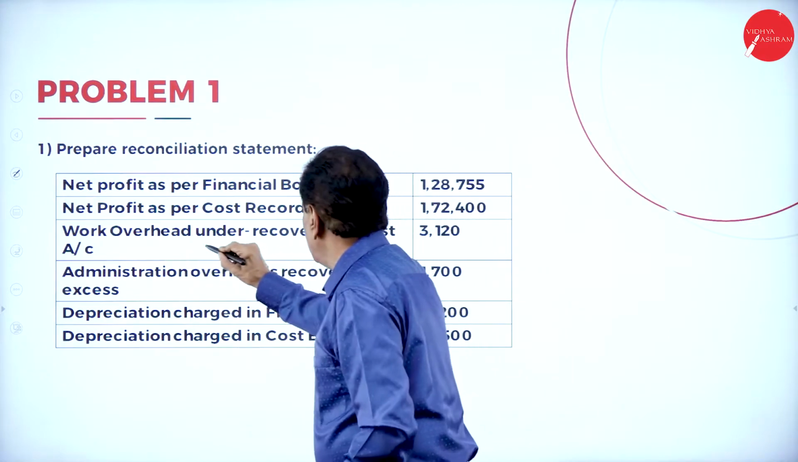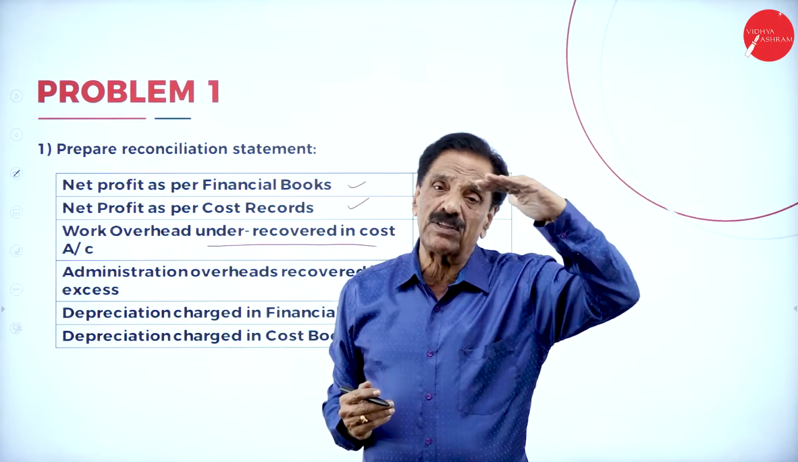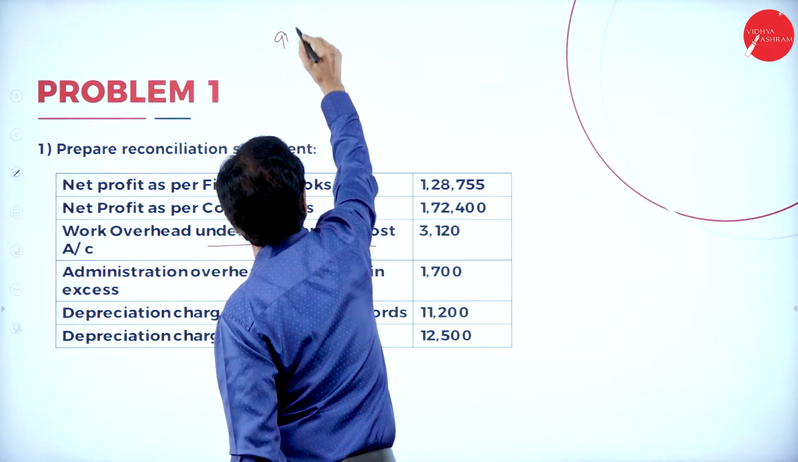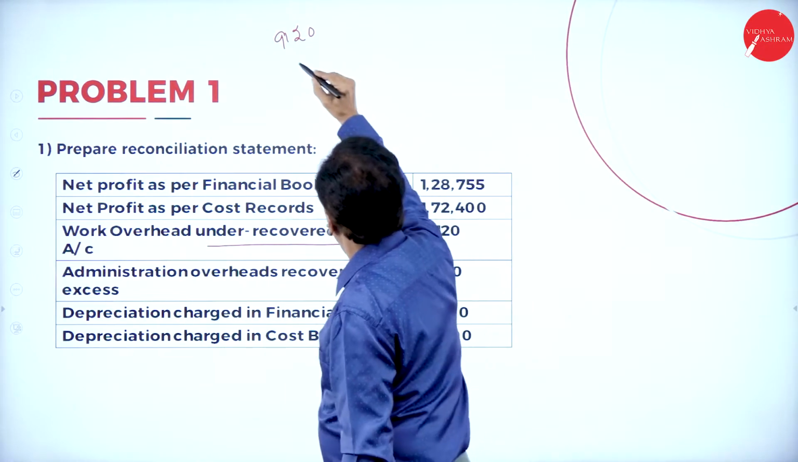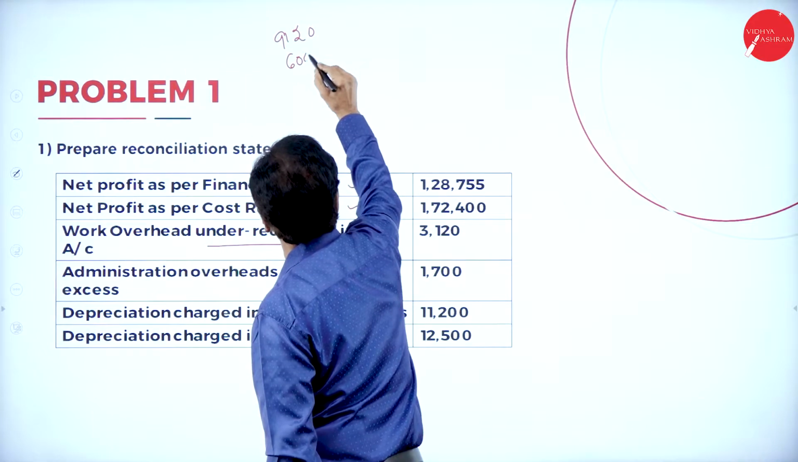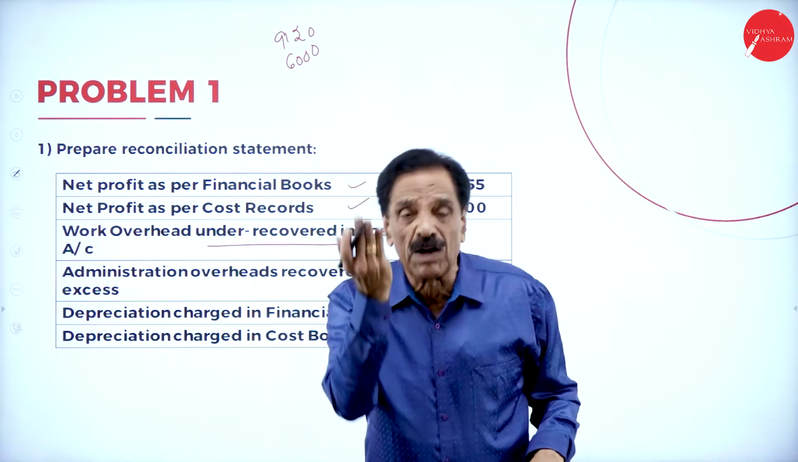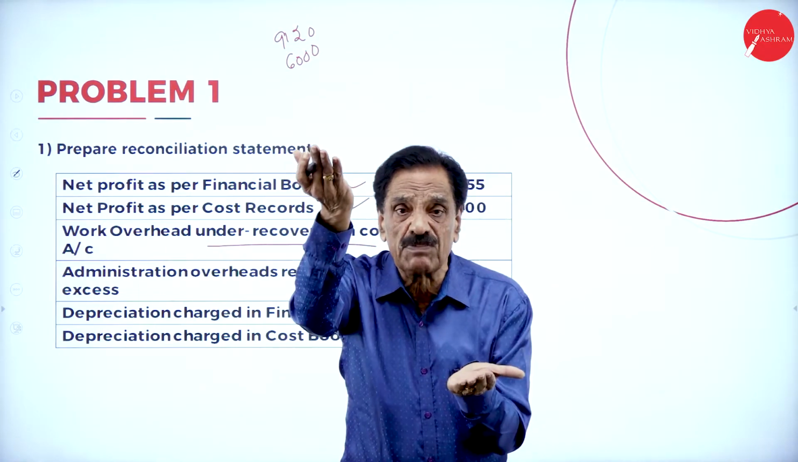Works overhead under recovered. They charged the low amount. When you compare to financial account, the amount may be 9,120. This is charged by financial account, whereas costing charged only 6,000. What will happen when you charge less? More profit. We can find more profit in the cost book, less profit in the financial book.